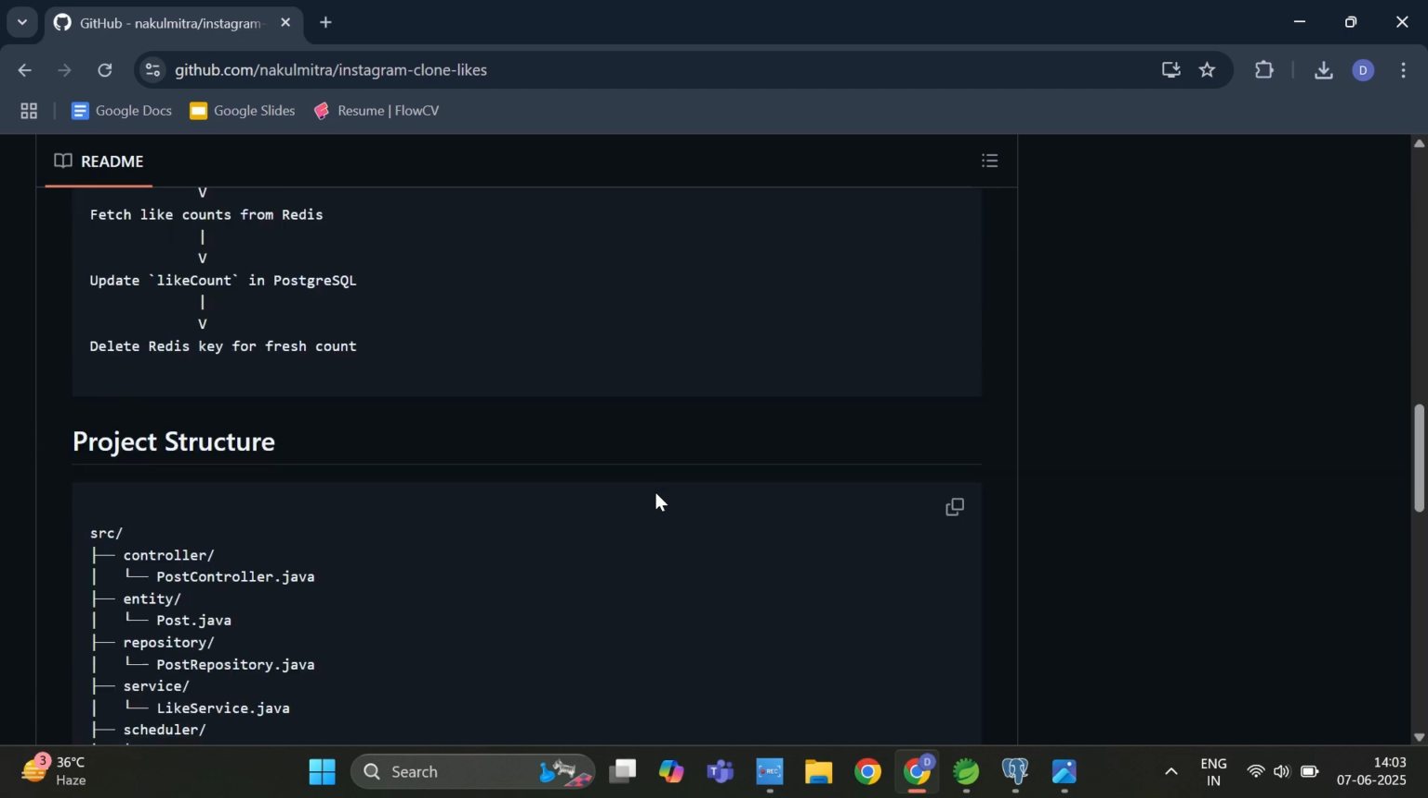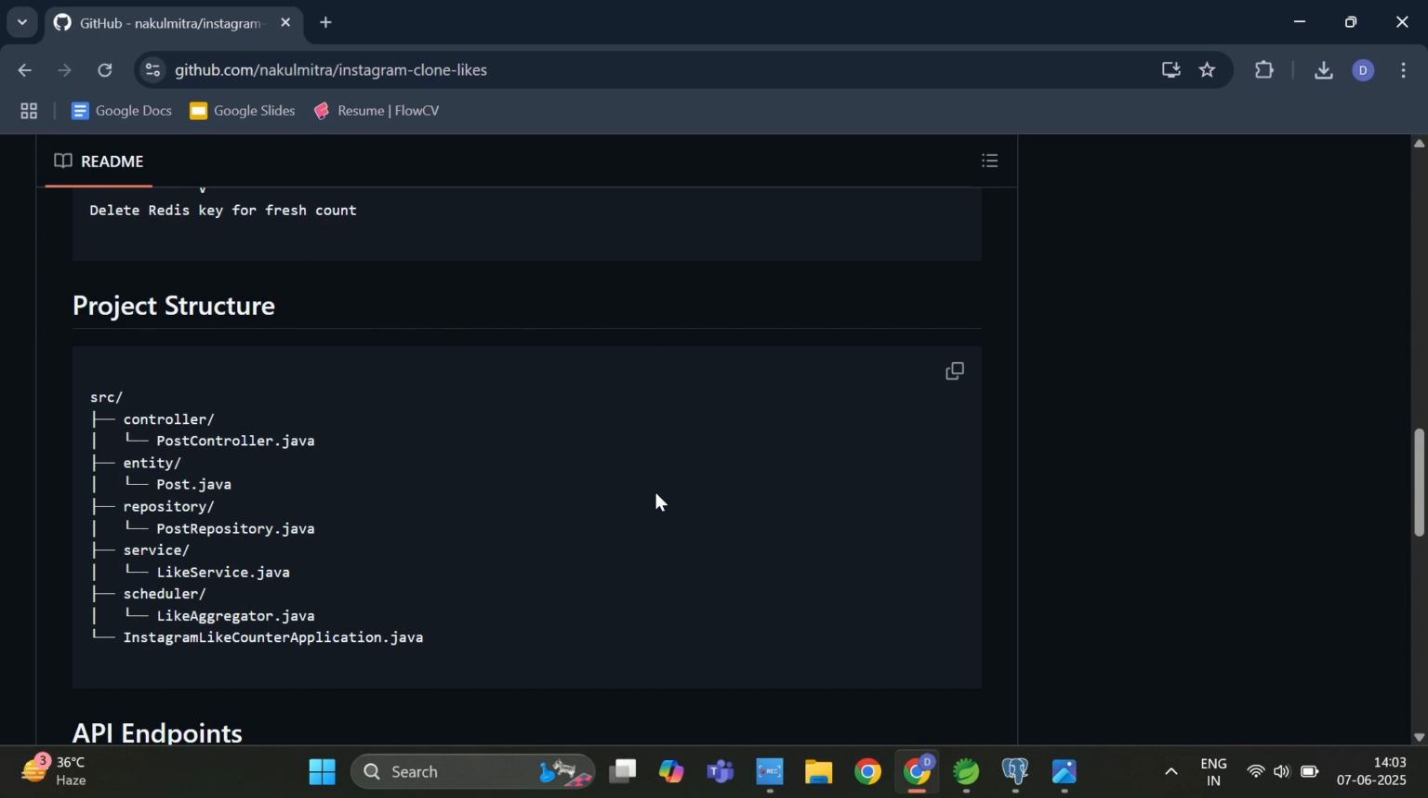Here, as you can see in the project structure, we have the controller, that is the post controller, where we will handle our incoming request, that is the like, and we have one entity, that is the post. This is our table that is present in the database. We are using PostgreSQL here. In your case you can use MySQL, MongoDB or any other database as well. Then we have a repository to update the like count in the database, and then we have a service where we will store the likes in the Redis server rather than in the DB. That is the transaction that we are not doing here.